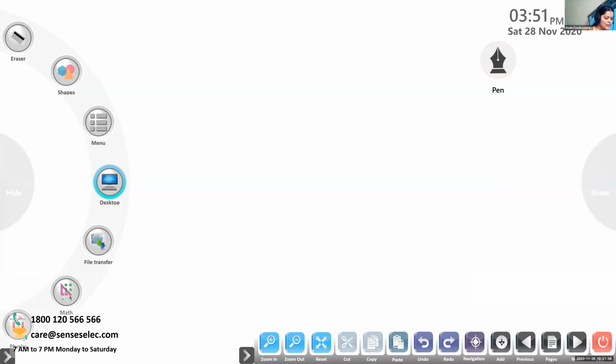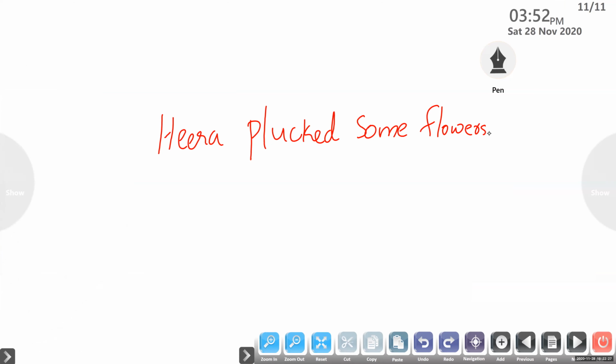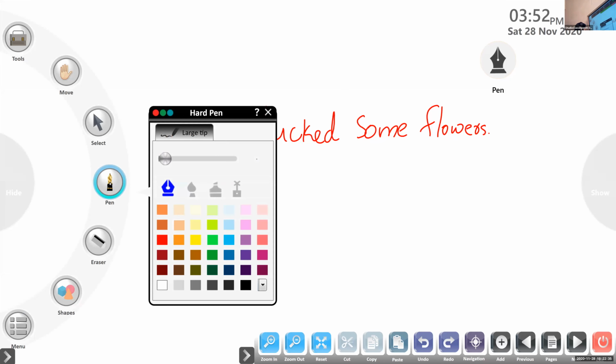Okay, children, the sentence is: Hira plucked some flowers. I have one sentence here. Hira plucked some flowers. Vinayak, tell me the subject of the sentence.